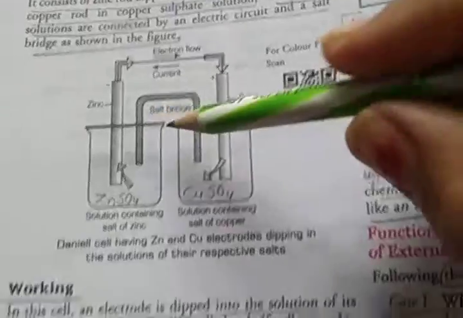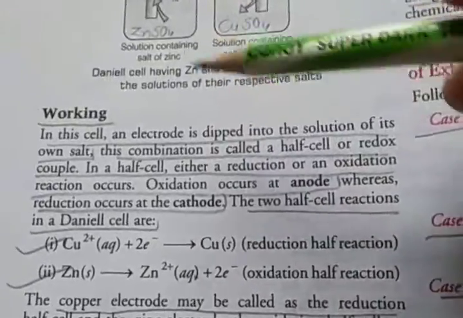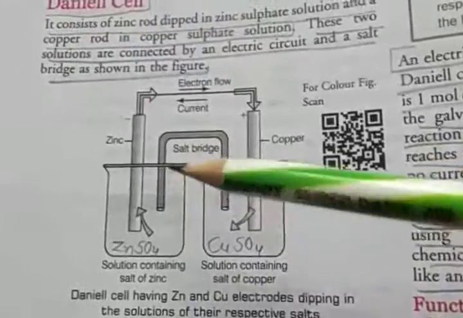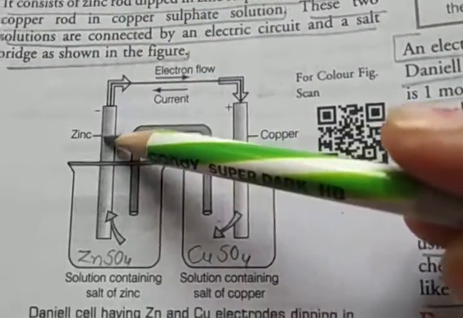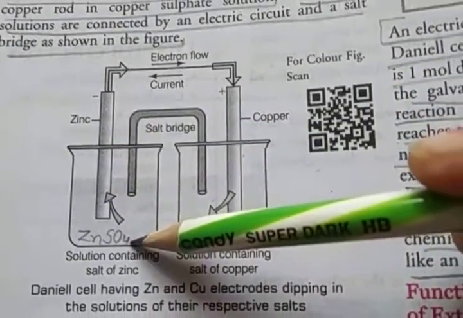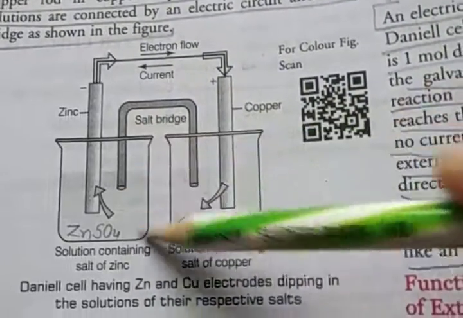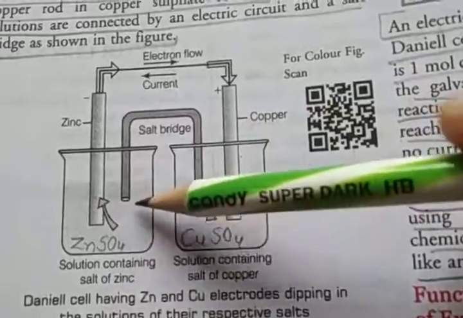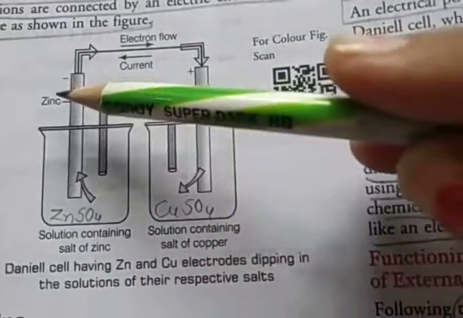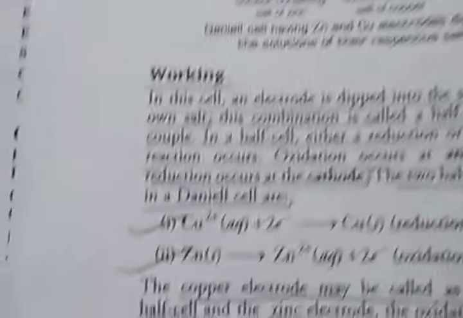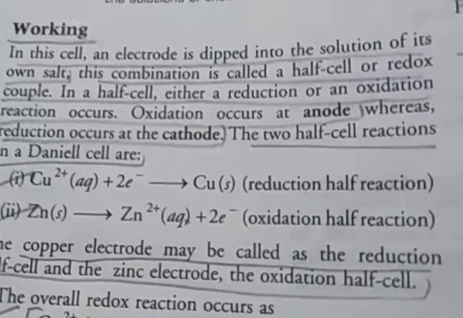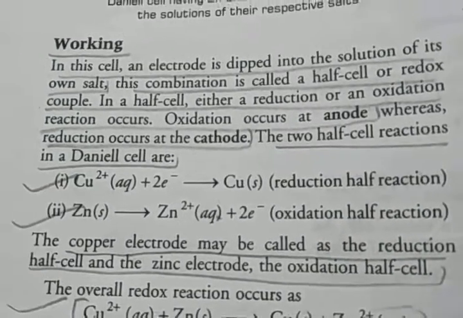In the working of this cell, each electrode is dipped into the solution of its own salt, like zinc in zinc sulfate and copper in copper sulfate. This combination is called a half cell or redox couple. We have to write that oxidation occurs at the anode and reduction occurs at the cathode.